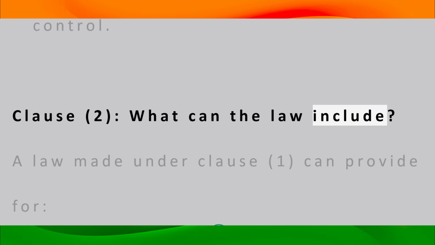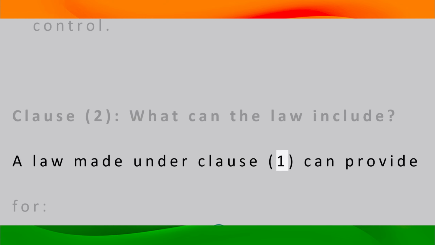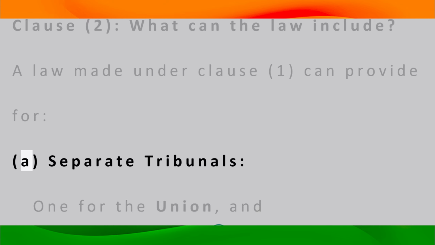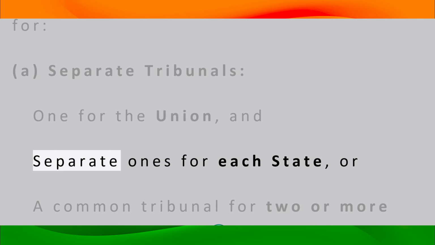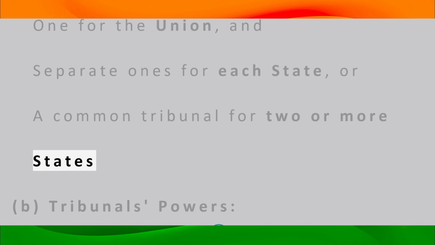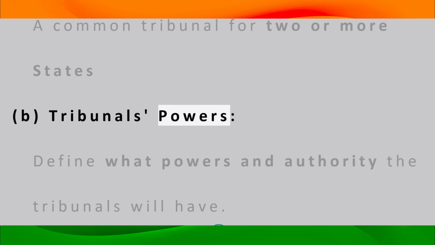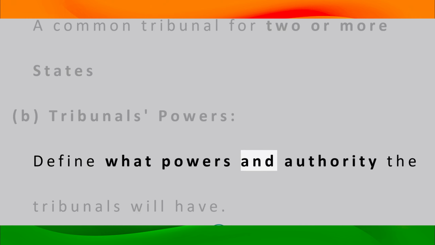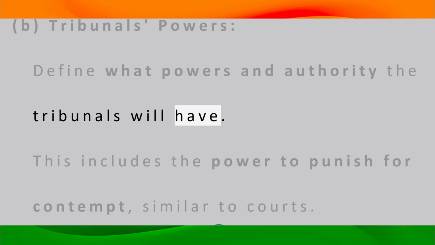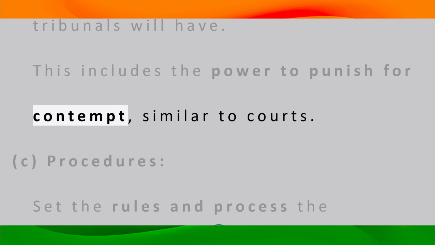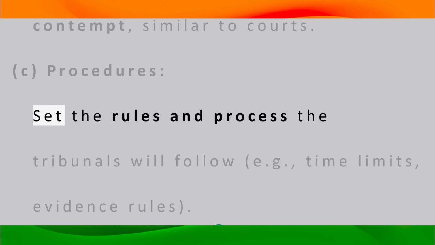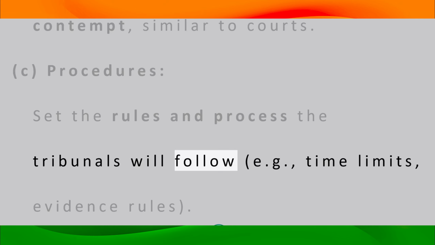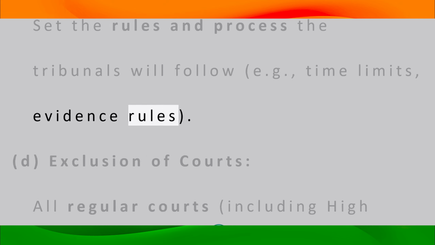Clause 2. What can the law include? A law made under Clause 1 can provide for: A. Separate tribunals, one for the union and separate ones for each state, or a common tribunal for two or more states. B. Tribunals' powers. Define what powers and authority the tribunals will have. This includes the power to punish for contempt, similar to courts. C. Procedures. Set the rules and process the tribunals will follow, for example time limits, evidence rules.